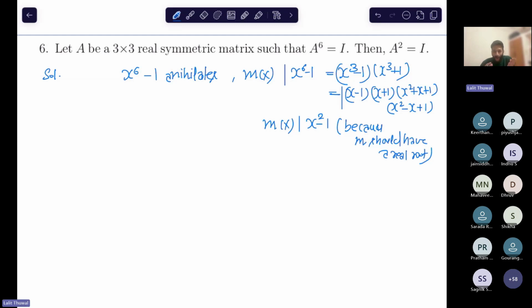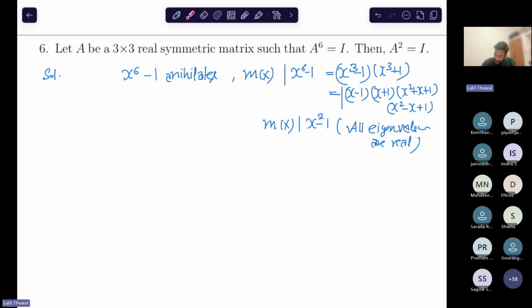By the way, all the eigenvalues should be real because this is a real symmetric matrix. Because it might happen, right? You can say that the minimal polynomial can be this, sir. Yes or no? Because what I said was that it must have at least one real root, but that does not imply this. Okay, all eigenvalues should be real is the reason for this, because a real symmetric matrix has real eigenvalues.